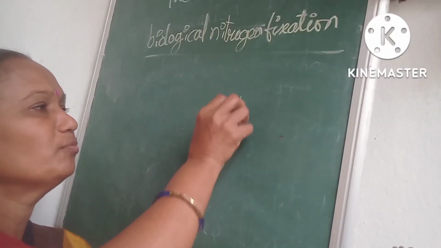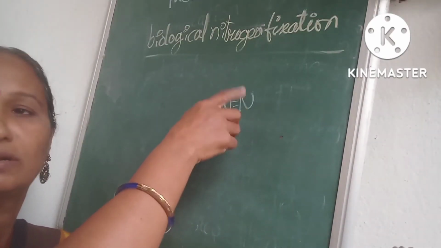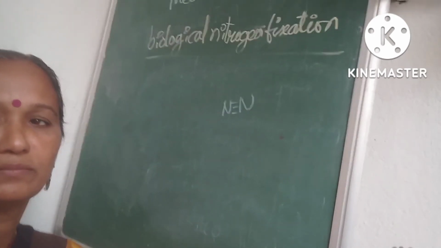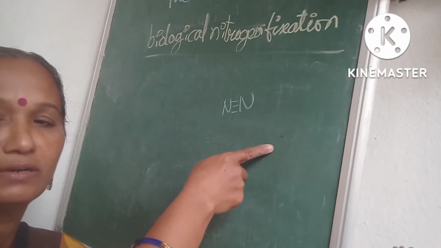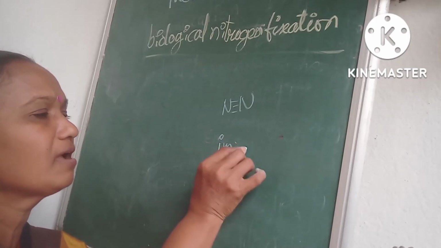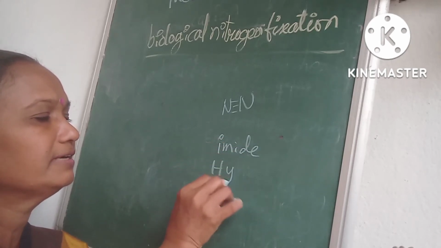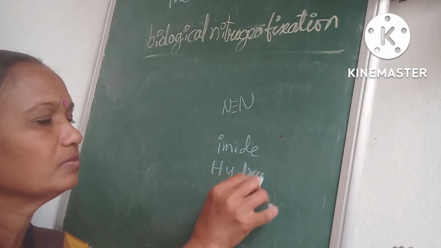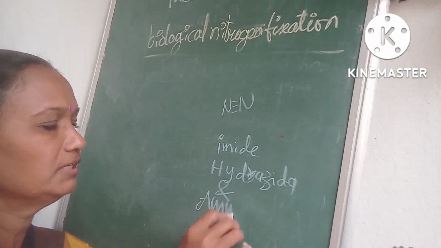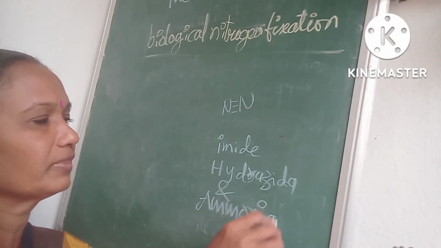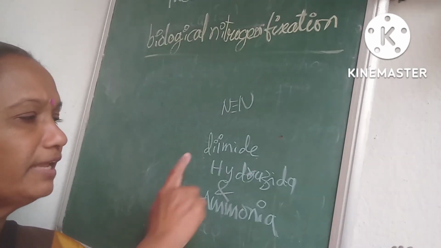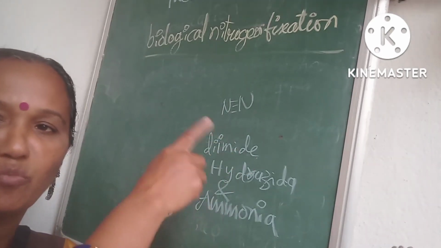Nitrogenase weakens the bond between the two molecules of nitrogen, which then act upon the hydrogen and form imide, hydrazide and ammonia. So these three are formed after the action of nitrogenase.